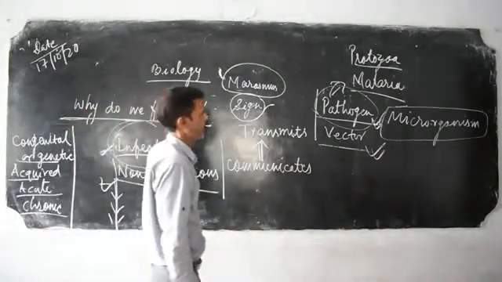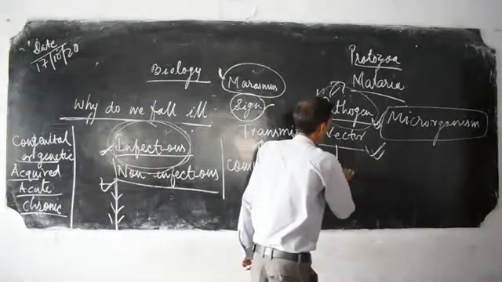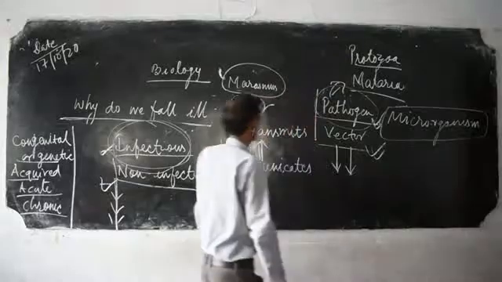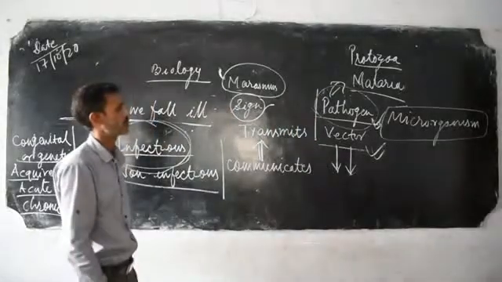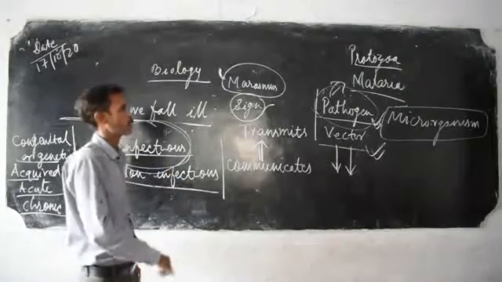So which is responsible for the transmission of disease, vector or pathogen? That is the vector.